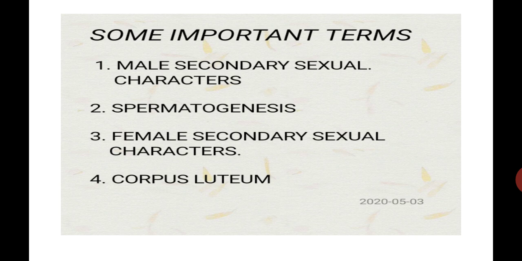What is the importance of the corpus luteum? It secretes a hormone called progesterone, a pregnancy hormone because it maintains the pregnancy.